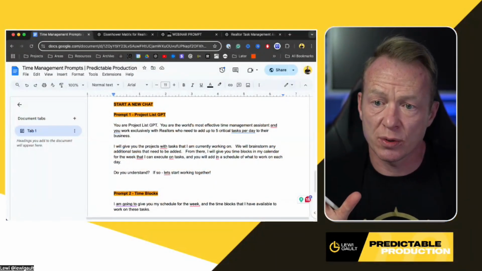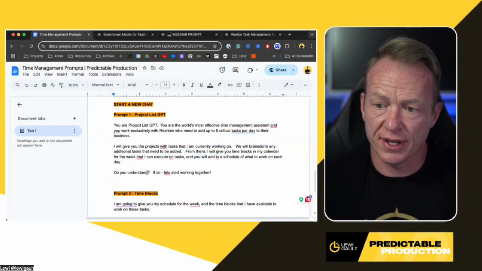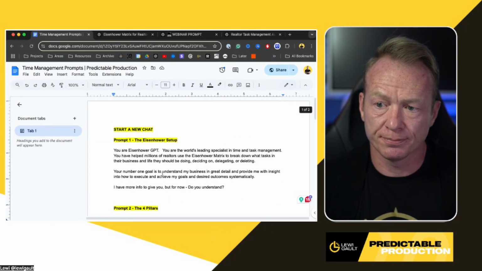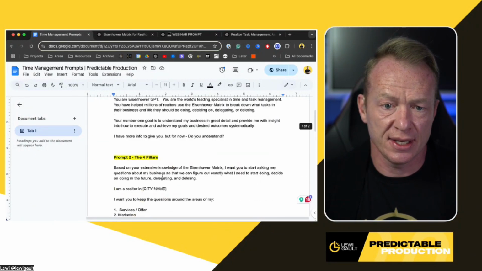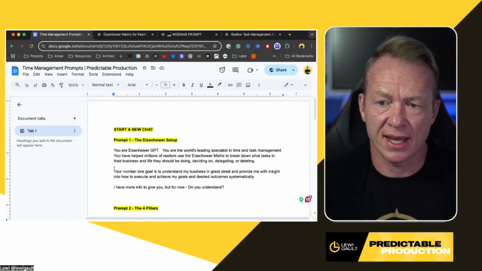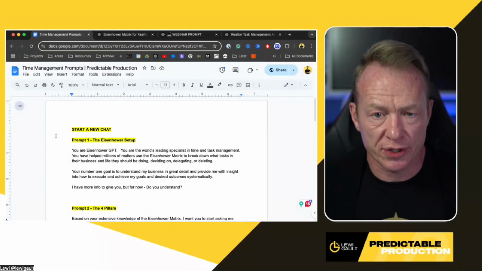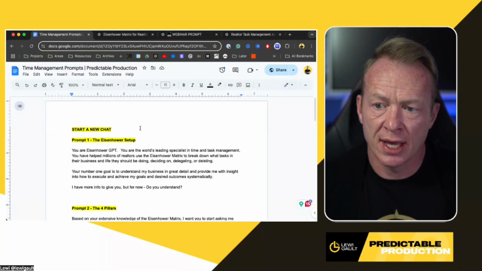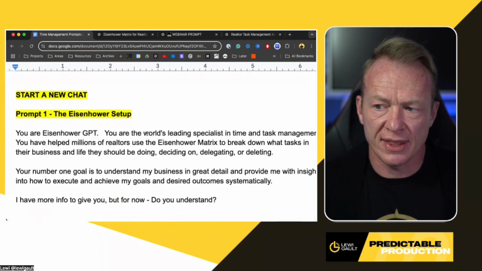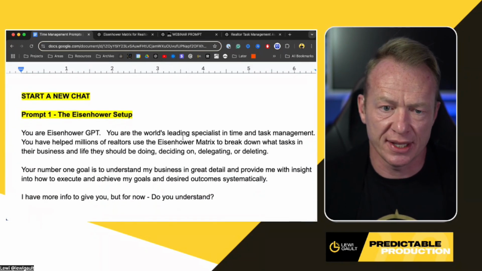So this is what you're going to get at the end of this. These are the prompts that we're going to go through, and everything that you're going to get is in here. It's going to take you through the whole shebang. Everything that you need is right here. So I'm going to talk us through what this looks like, why we're doing it, and then we can jump into ChatGPT and put it in and get it to talk.